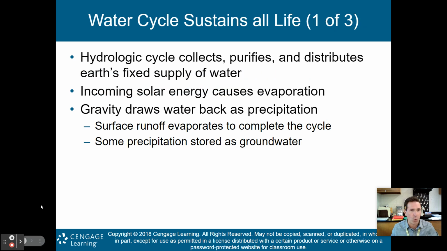So first off, the water cycle, hopefully the easiest for you guys. You've been talking about the water cycle since you were in elementary school. Another way to call the water cycle is the hydrologic cycle. This cycle collects, purifies, and distributes Earth's fixed supply of water. Incoming solar energy causes evaporation to take place. Gravity then draws water back as precipitation. Surface runoff evaporates to complete the cycle. Some precipitation also gets stored as groundwater.